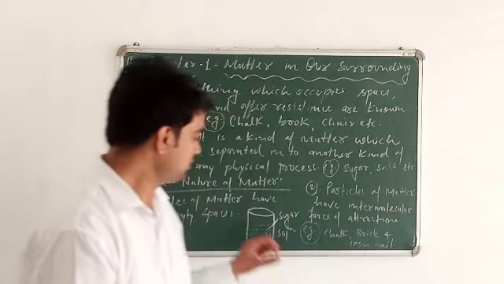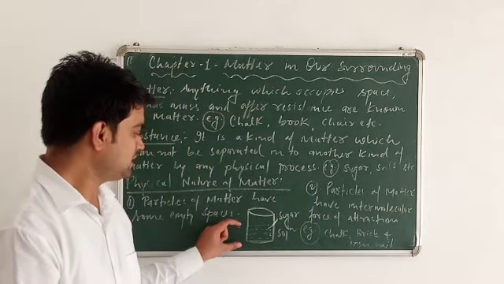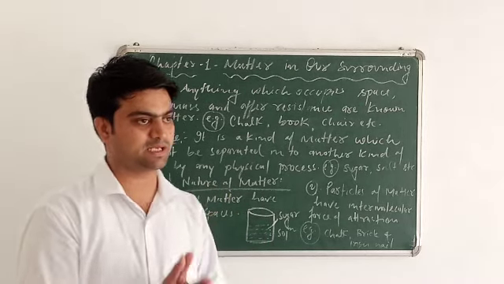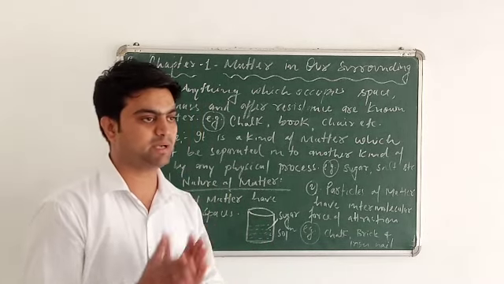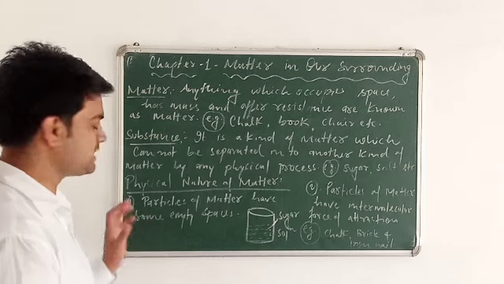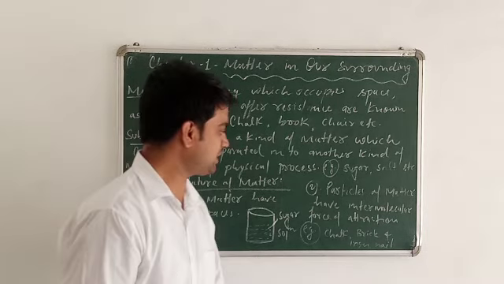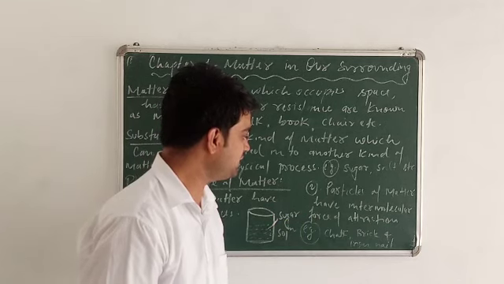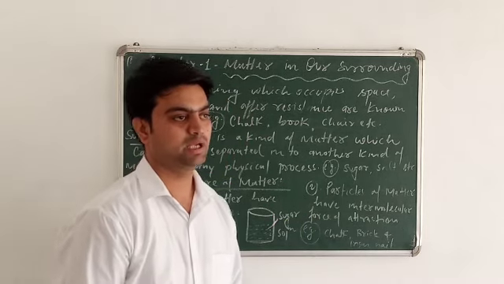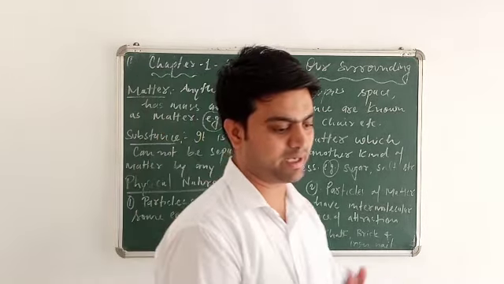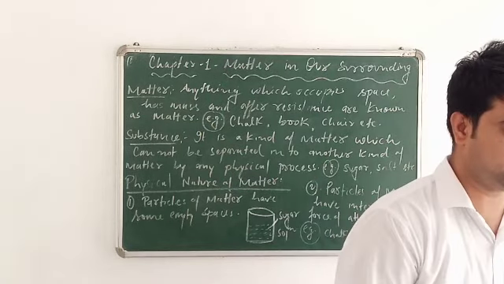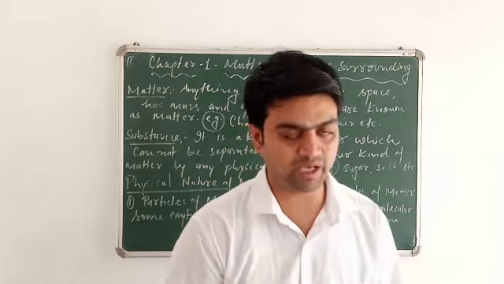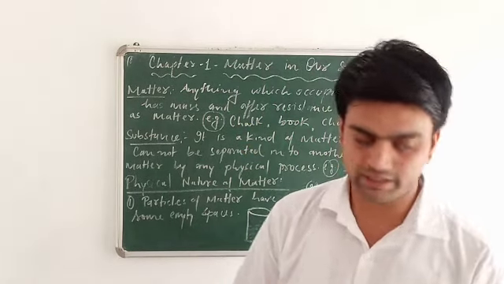So you can say here that the water molecules have some space, and that space is known as intermolecular space. So this point is clear, I think. Now I will talk about the second point: the particles of matter have intermolecular force of attraction. Every matter has a number of particles, and these particles attract each other, and that attraction is known as intermolecular force of attraction.